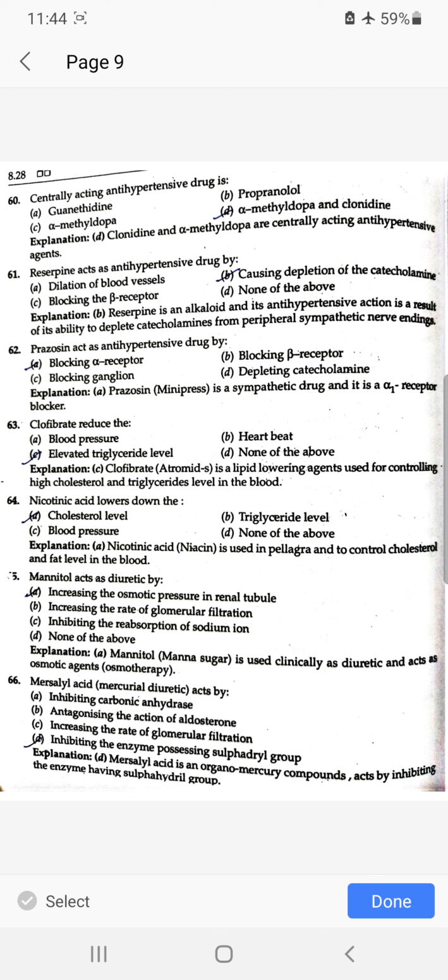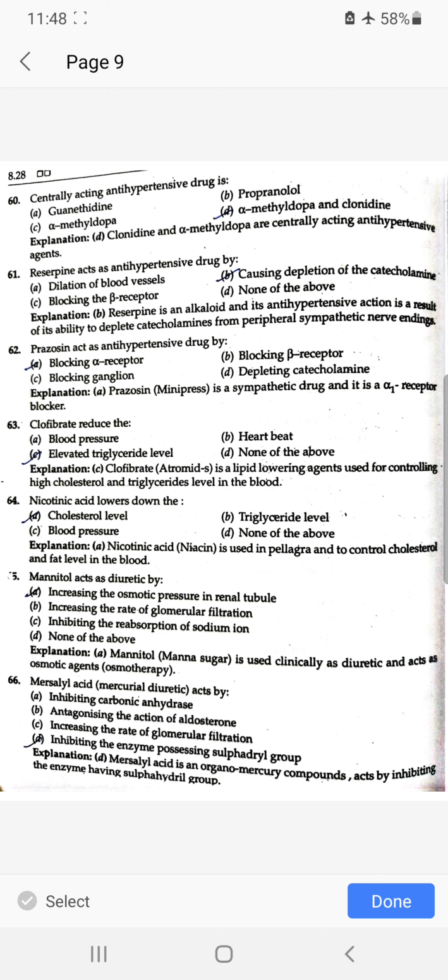Centrally acting antihypertensive drugs are alpha-methyldopa and clonidine. Reserpine acts as antihypertensive drug by causing depletion of catecholamine. Prazosin acts as antihypertensive drug by blocking alpha receptor. Clofibrate reduces the elevated triglyceride level. Nicotinic acid lowers the cholesterol level.